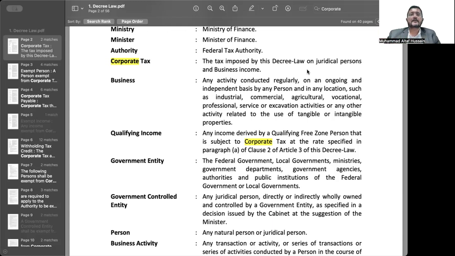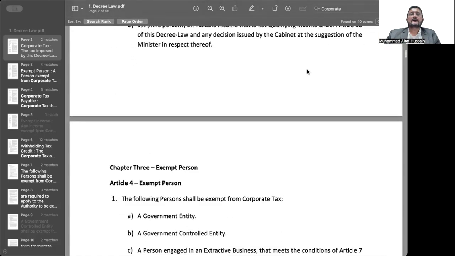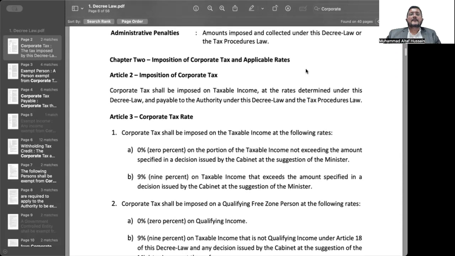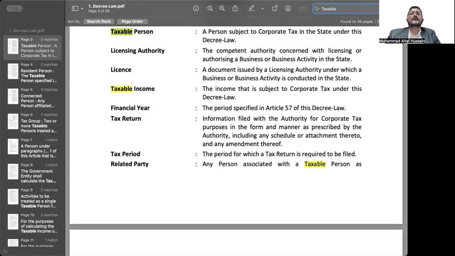Now, coming back to Article 2 again. So as I was reading, corporate tax, which we just learned, what exactly is corporate tax, shall be imposed on the taxable income. Oh, interesting. Again, T is capital and I is capital. That means this taxable income is already defined somewhere up there. Let me write it here. Taxable income. There you go. We have this.